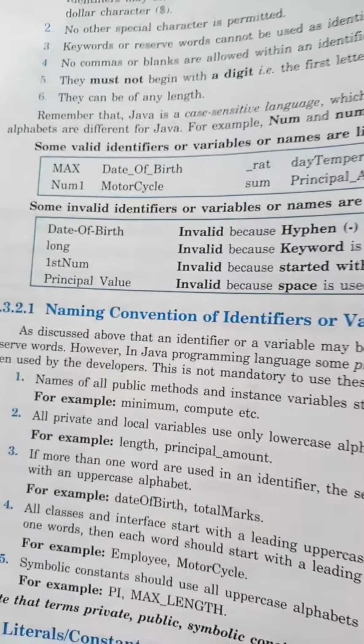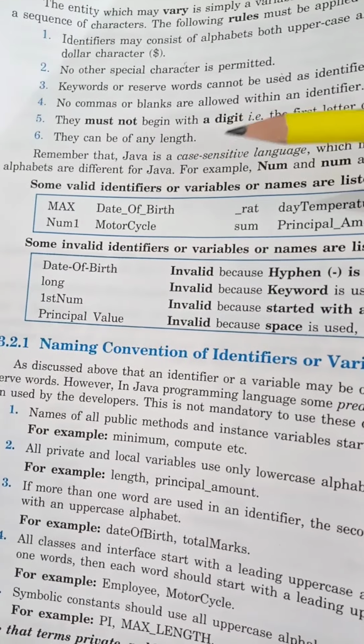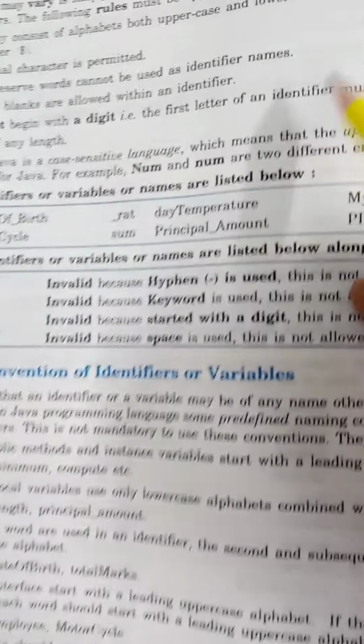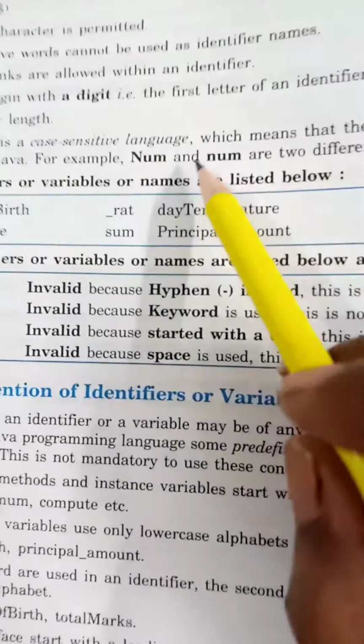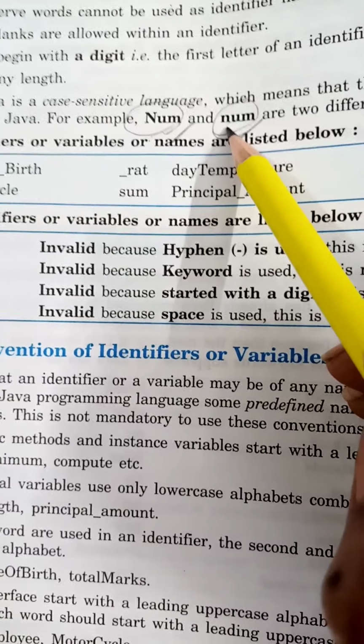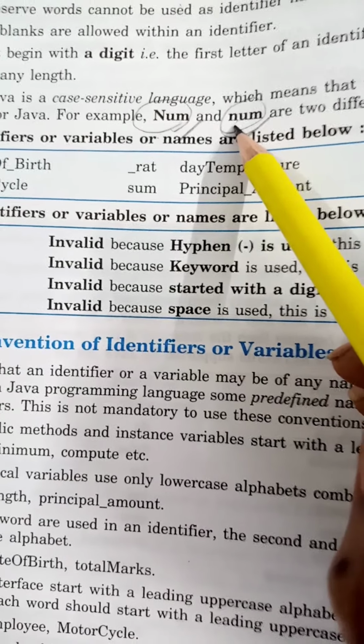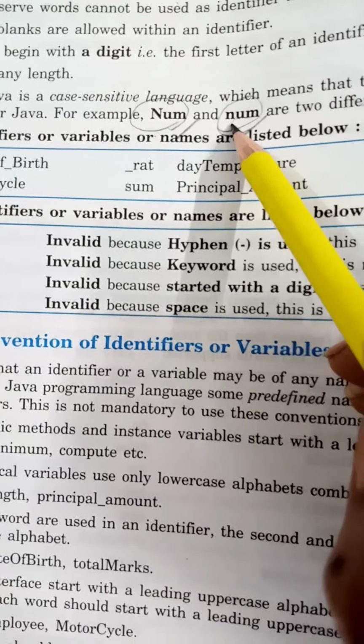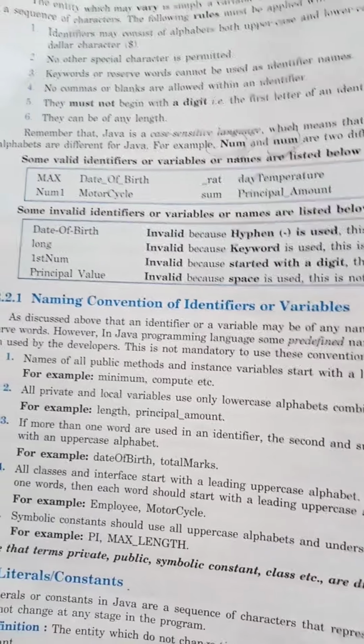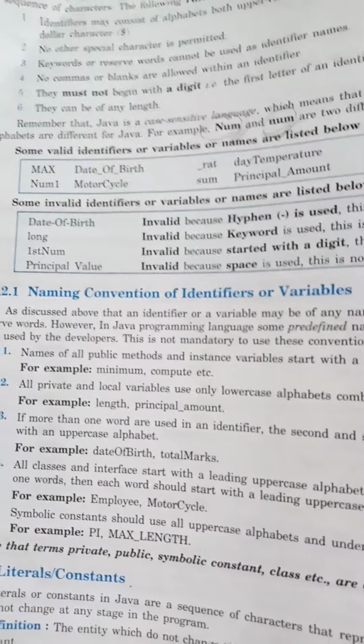Now Java is a case sensitive language, which means the uppercase and lowercase alphabets are different for Java. Suppose you have written num. This num and this num are both different, as the n is capital here and n is small here. So capital N and small n are two different things. This is one identifier name, this is another. Always remember. Now you know the rules for naming an identifier.